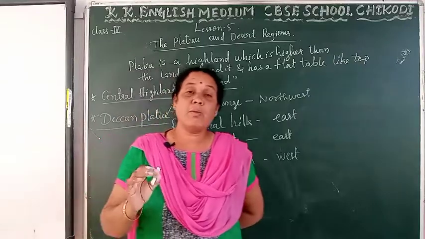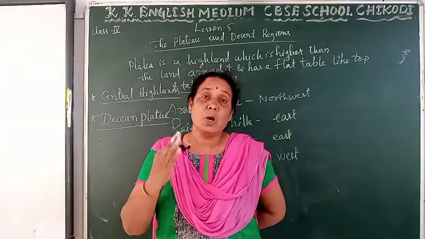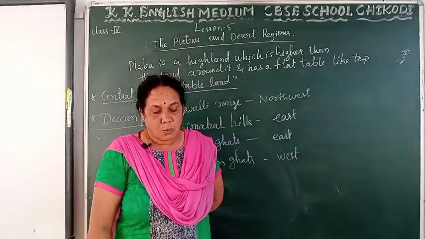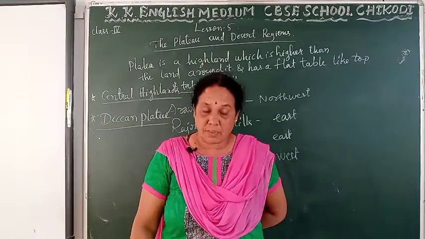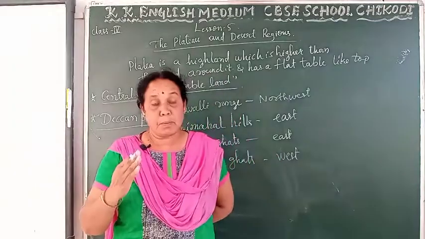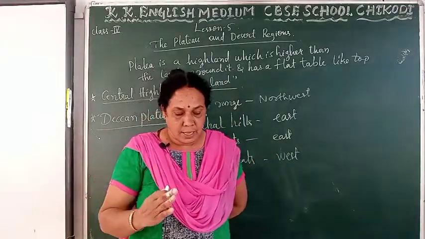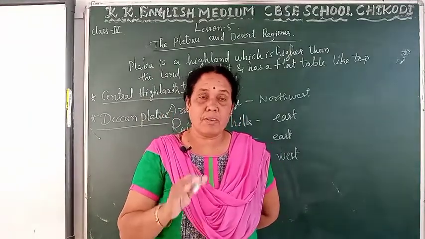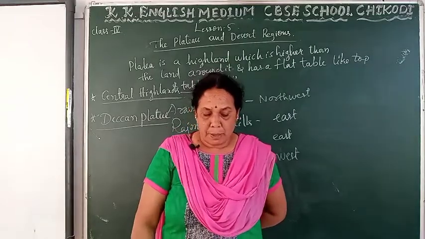Now, soil and vegetation. What type of soil is there? What type of vegetation is there in this plateau region? The soil in the plateau region is black and red in color. Farming is the main occupation of the people living here. In this region, agriculture is the main occupation of the people.